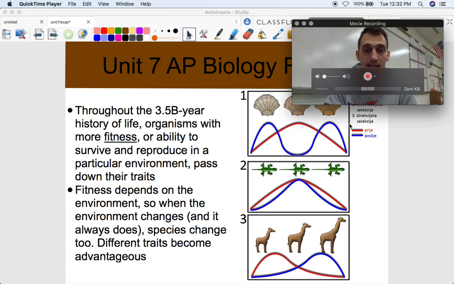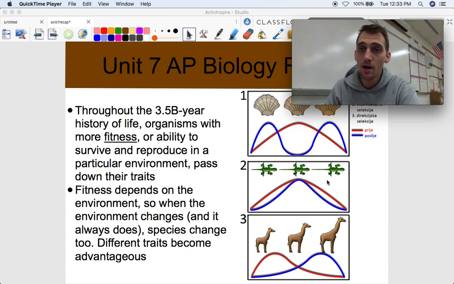So fitness depends, as I said, on the environment. So when the environment changes, and it always does, species, even if it takes a couple million years, it'll still change. Species change too. Different traits become advantageous. These are different patterns of natural selection. We're not going to get into these here today, but phenotypes can be advantageous based on the environment, right?